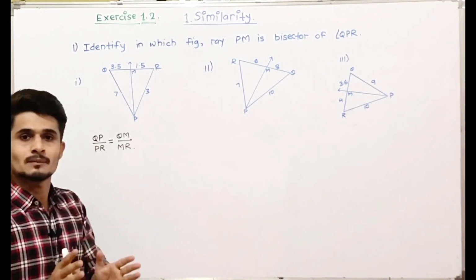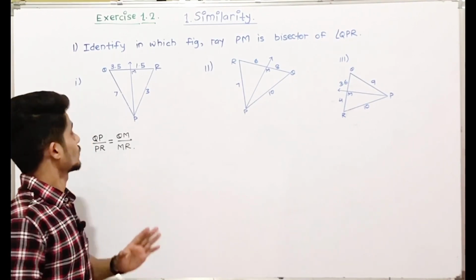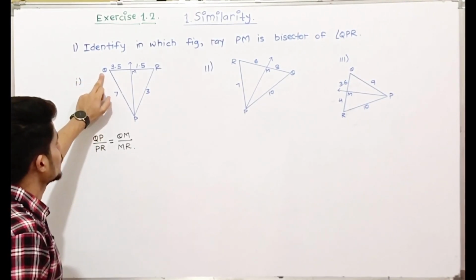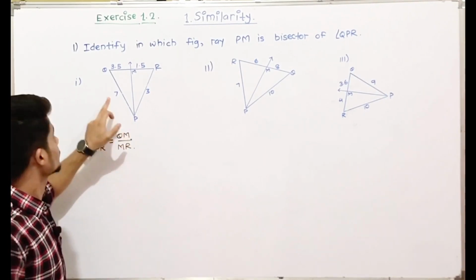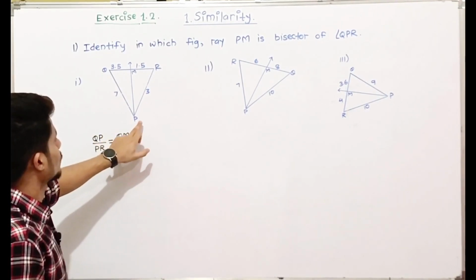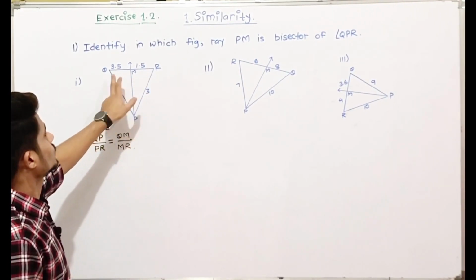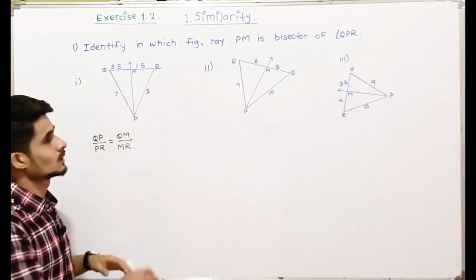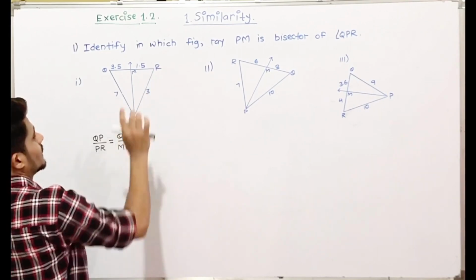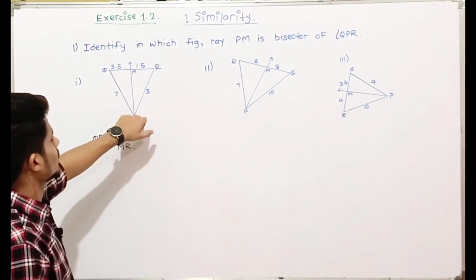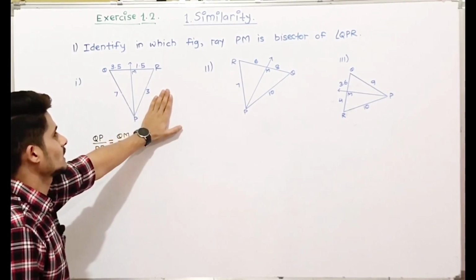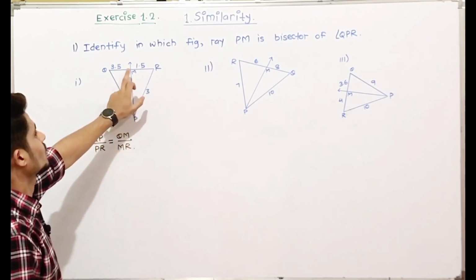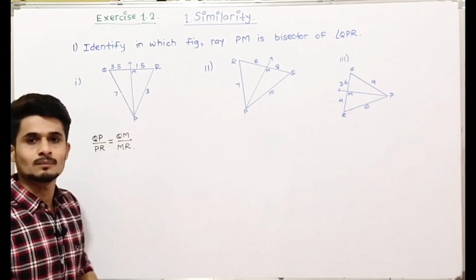There is a systematic way to take the ratio: if you start from QP upon PR, then to the next ratio you must start from QM upon MR. If you start from QP upon PR and to the next ratio you take RM upon MQ, then that will be wrong.